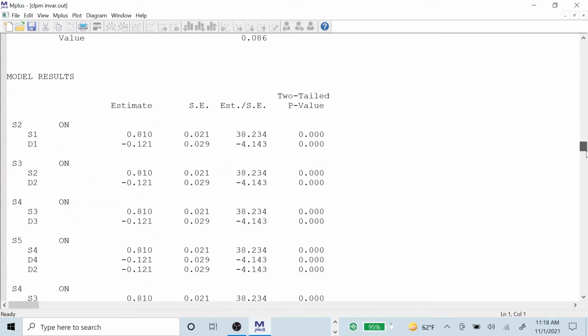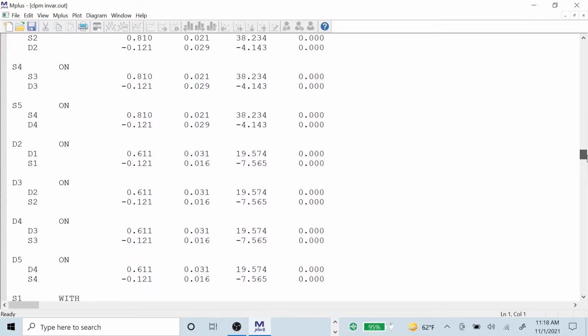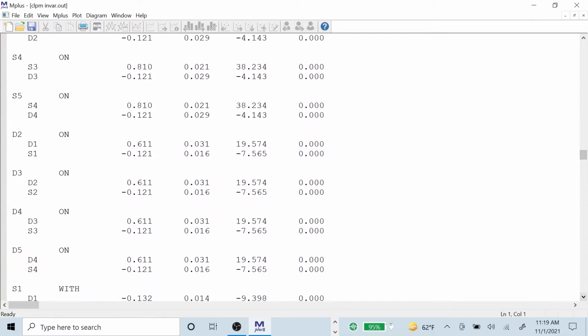But that's the model that Oort reports, and he finds that S on D, which is held invariant, is negative and significant, minus 0.12 throughout. And it so happens that D on S is also minus 0.12, significant.